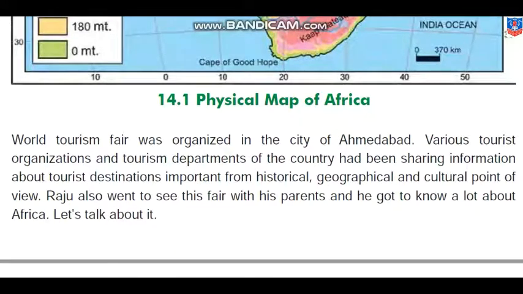Here, according to the chapter, a World Tourism Fair was organized in the city of Ahmedabad. Various tourist organizations and tourism departments of the country had been sharing information about tourist destinations, important from the historical, geographical, and cultural point of view. Raju also went to see this fair with his parents and he got to know a lot about Africa. Let us also know about Africa further.